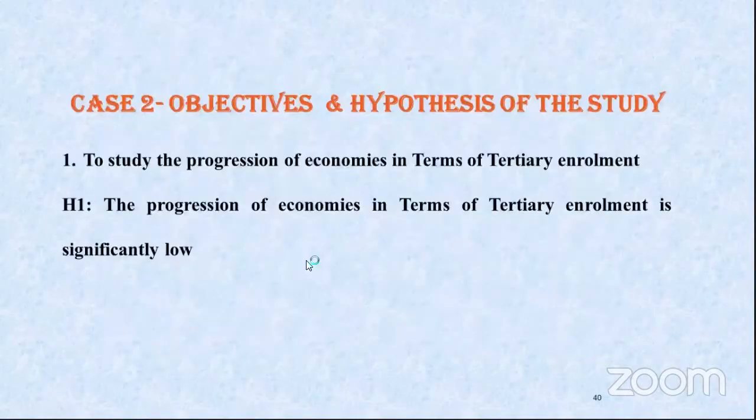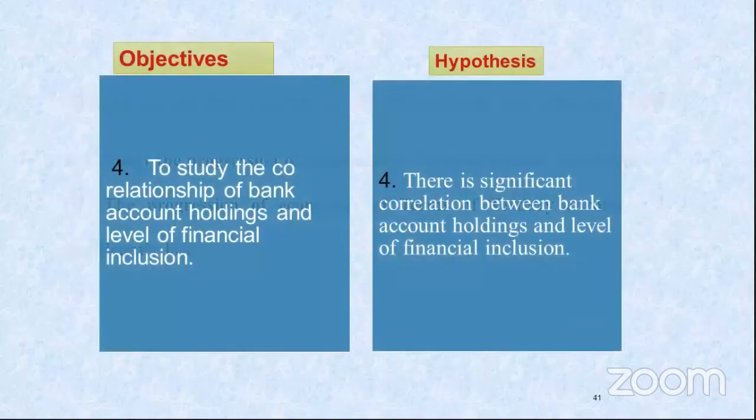Now case 2. In case 2, the topic was a critical appraisal of female education progression in South Asia. This was related to a research paper. When you are writing a research paper, you may have only one objective; you may choose not to have more than one.